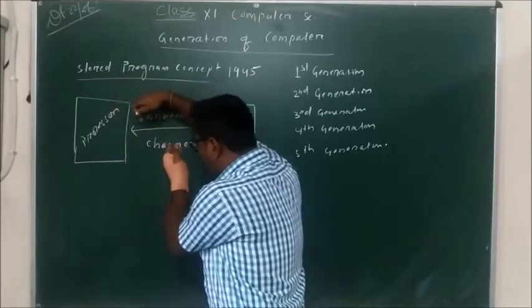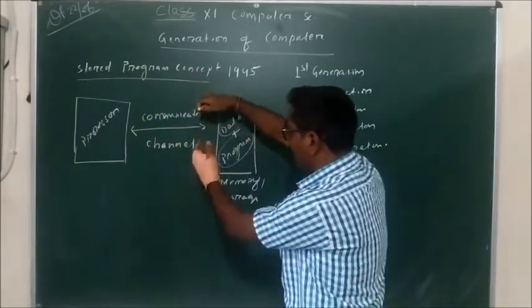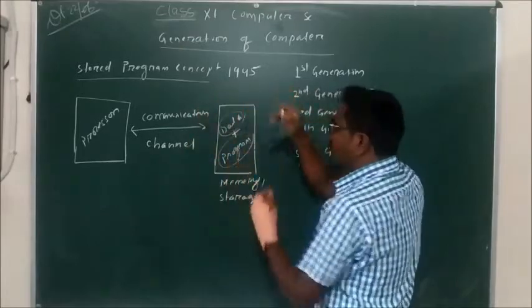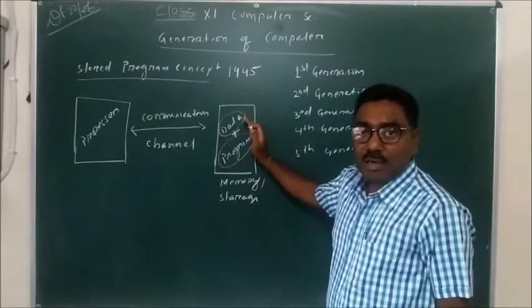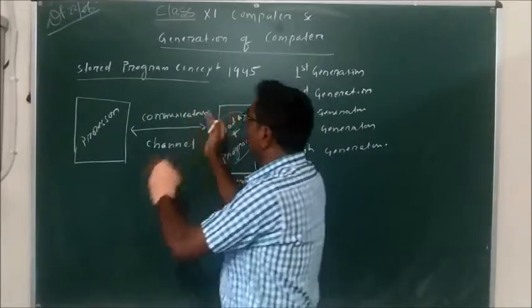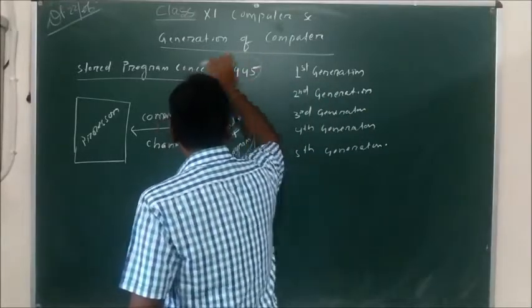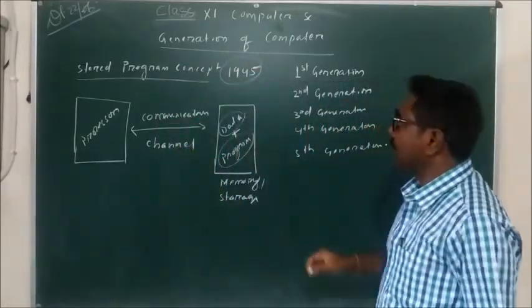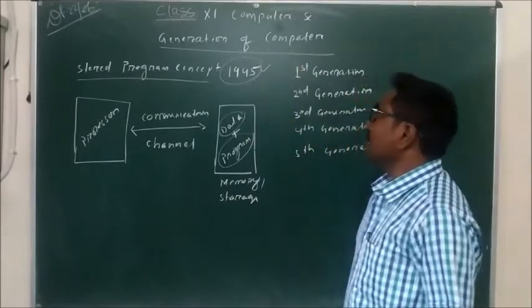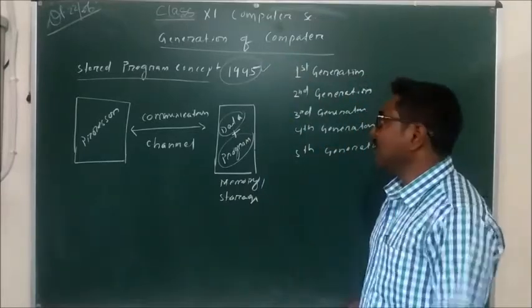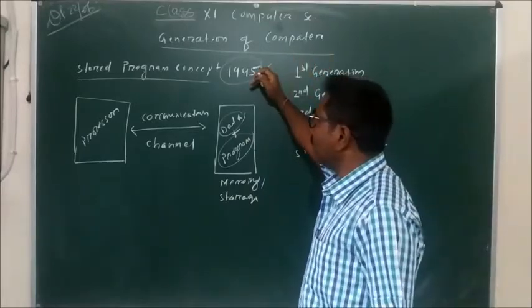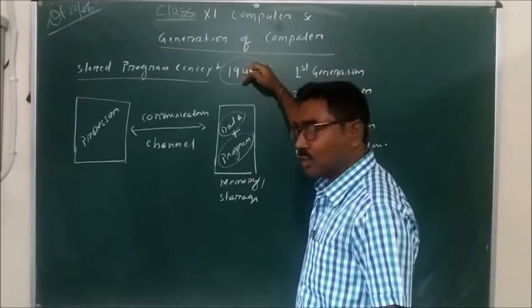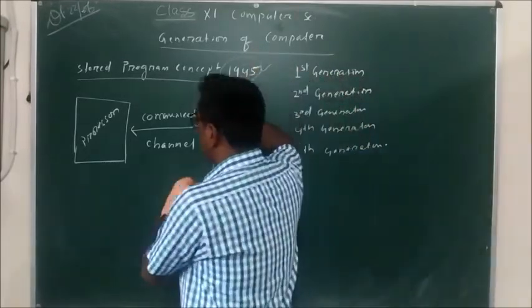After that, through the communication channel, the result comes back to the memory and is stored there. This concept was provided by John von Neumann in 1945. But at that time electronics was not so developed, so the concept was not used. Nowadays we are using this concept.